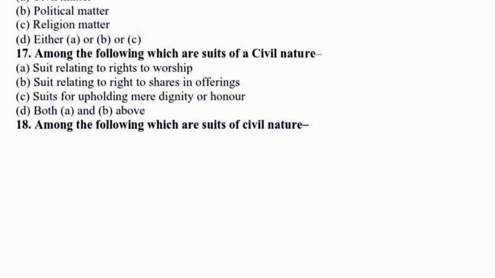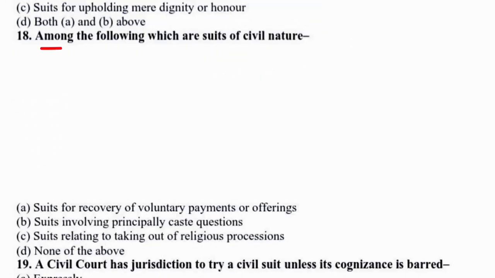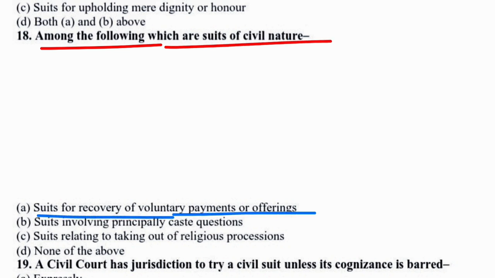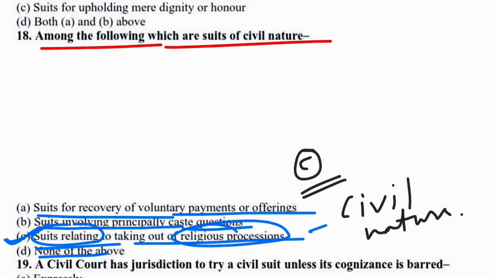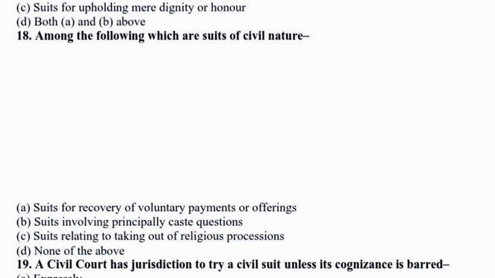Okay, so now to the next question. Among the following, which are the suits of civil nature? Options are: suit for recovery of voluntary payments or offerings, suits involving principally caste questions, suit relating to taking out of religious possession, none of the above. So in this case, option C would be the correct answer. That means a suit relating to taking out of religious possession is of civil nature.